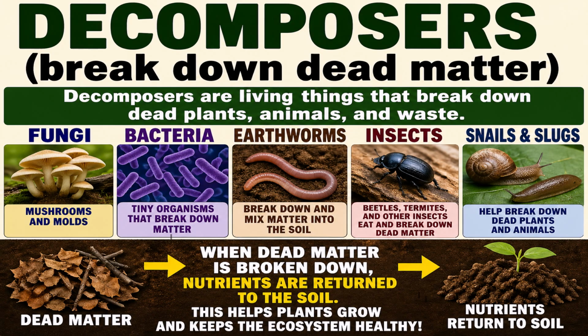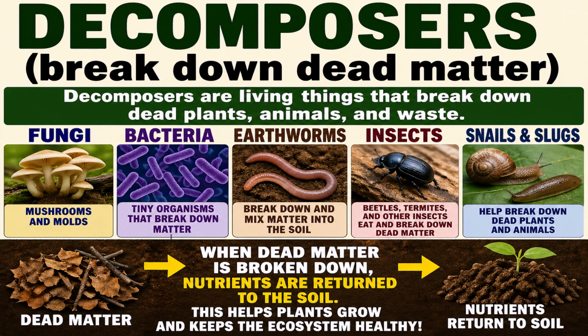Earthworms break down and mix matter into the soil. Insects, beetles, termites, and other insects eat and break down dead matter. Snails and slugs help break down dead plants and animals. Don't forget, earthworms, insects, snails, and slugs are scientifically categorized as detritivores.